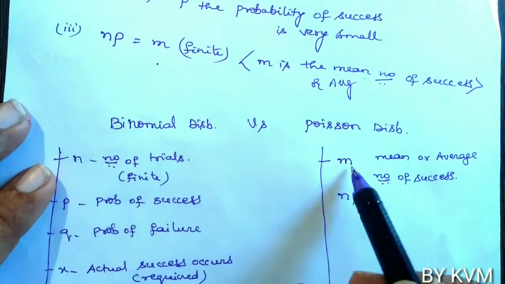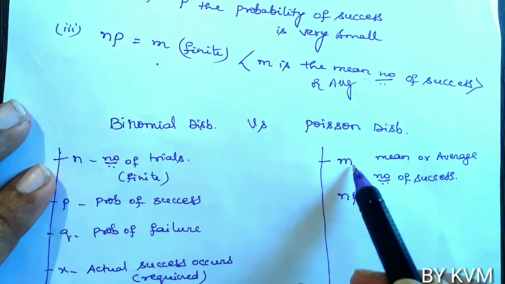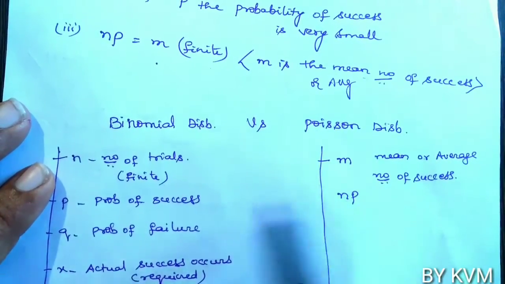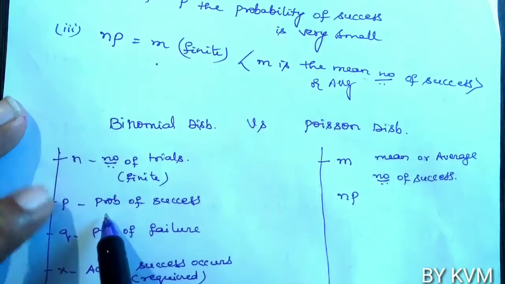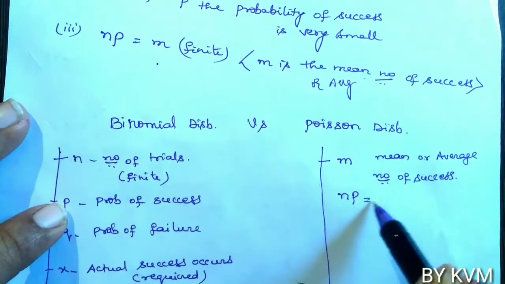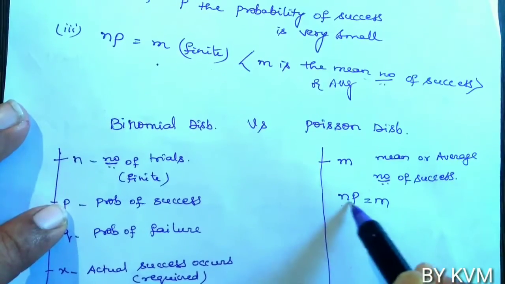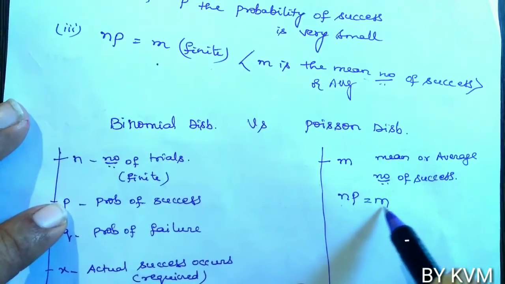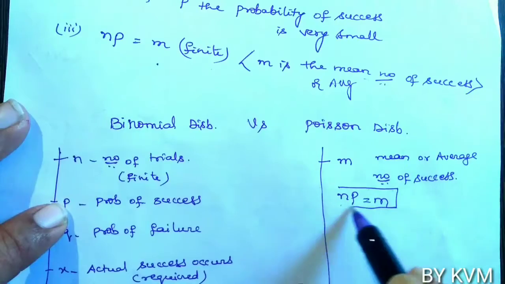In some of the problems, instead of giving m, they will give n and p, where n is the number of trials and p is the probability of success. If n and p are given, we can find m: take the product of n and p, and we will get the mean number of successes. This is a very important point.